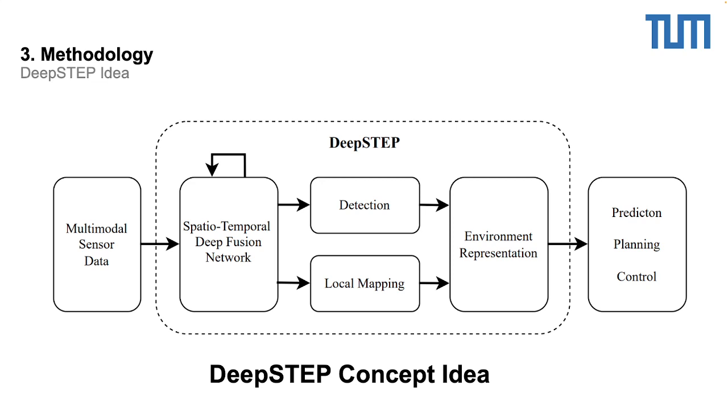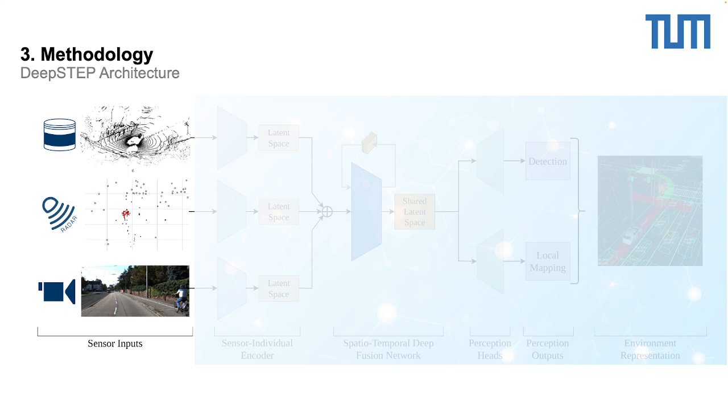DeepSTEP is a new architecture that firstly provides multimodal sensor data, and secondly a spatio-temporal deep fusion network in order to create a more robust and reliable environment representation. Our DeepSTEP concept architecture consists of the following individual modules. Number one, the sensor inputs. We rely here on radar, camera, and LiDAR data. In our case, we explicitly want to have multimodal sensor fusion.